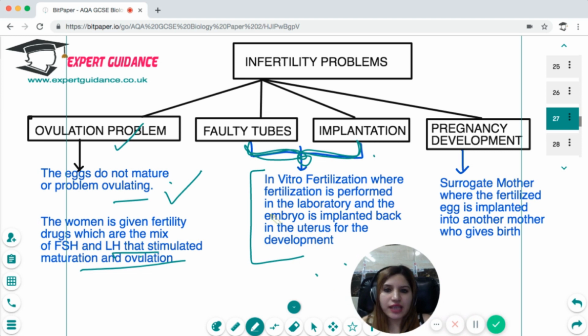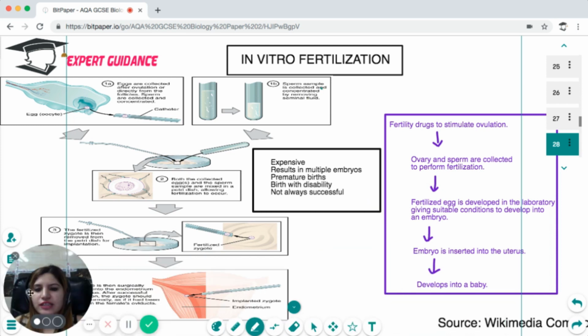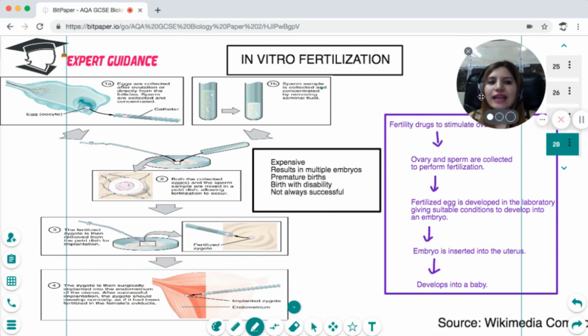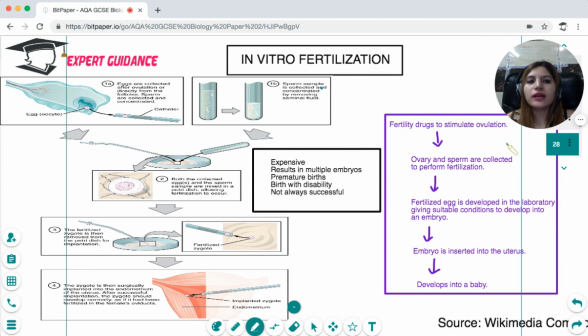And in the third case, even if implantation happens, pregnancy development doesn't take place. In that case, there are problems with the uterus. So a surrogate mother, where the fertilized egg is implanted into another mother who gives birth, can be a solution. Now, what is in vitro fertilization, which is very promising, and has given babies to many people who do not have babies.